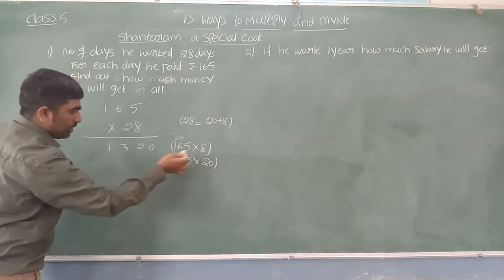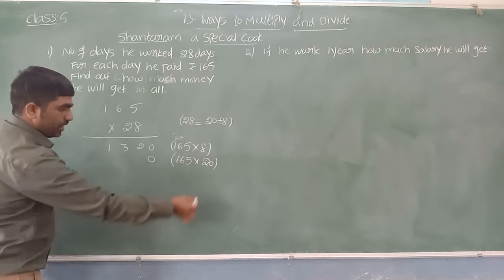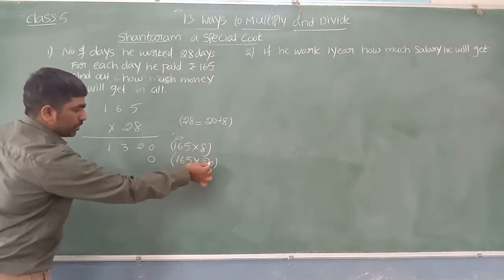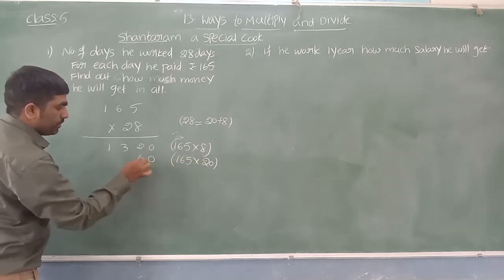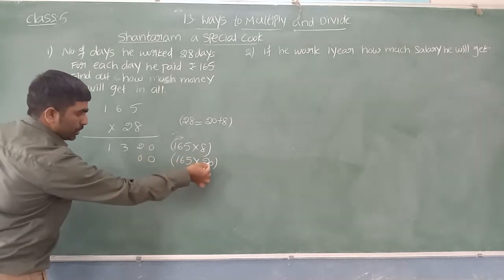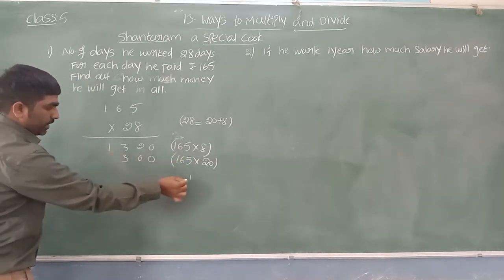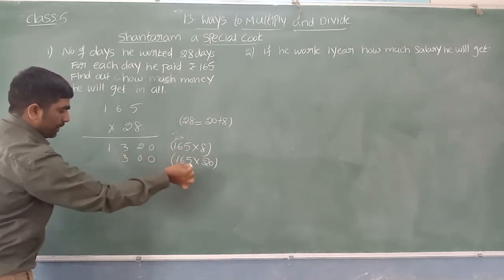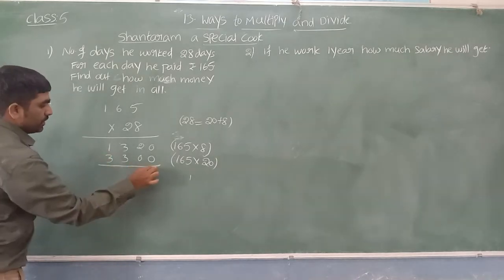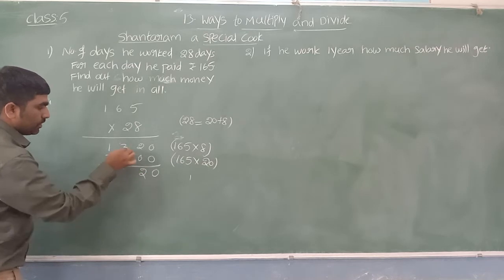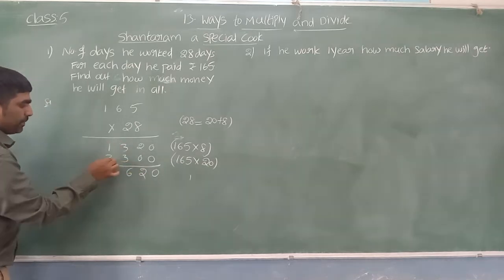So first we have 0, we place 0 here. Now we multiply with only 2. 165 multiplied with 2. 2 5s are 10, 0, 1 carry. 2 6s are 12, 12 plus 1 is 13, 3, 1 carry. 2 1s are 2, plus 1 is 3. 0, 2 plus 0 is 2. 3 plus 3 is 6. 1 plus 3 is 4.